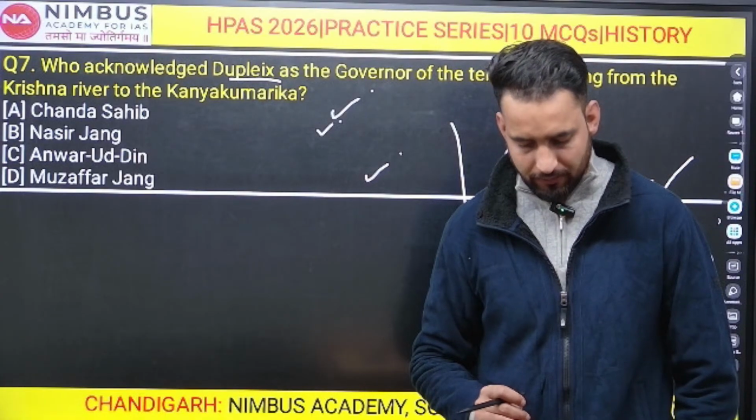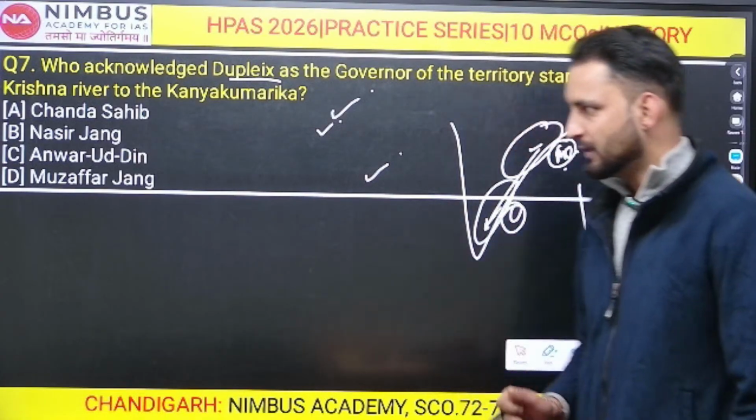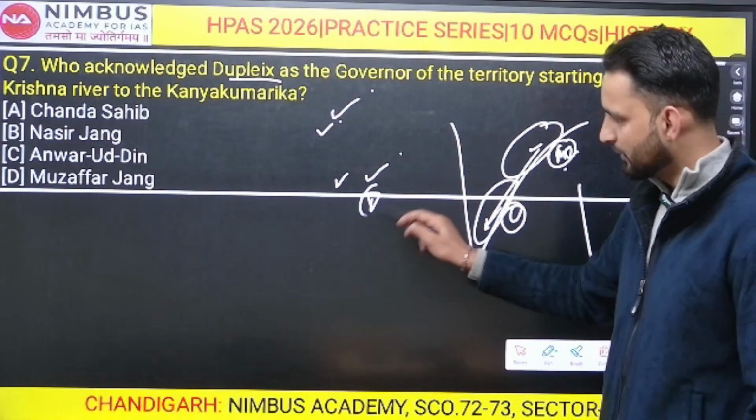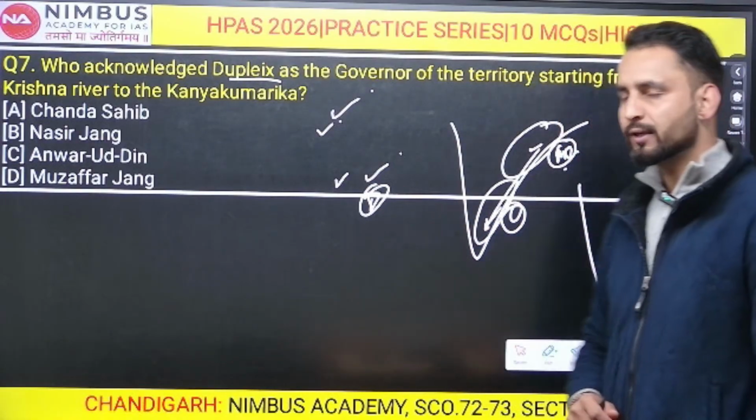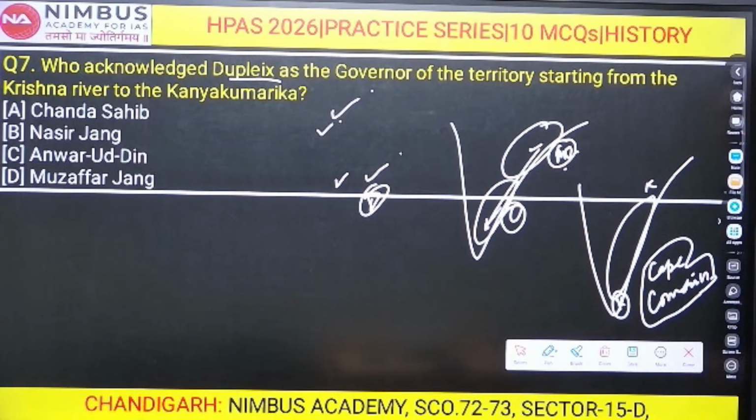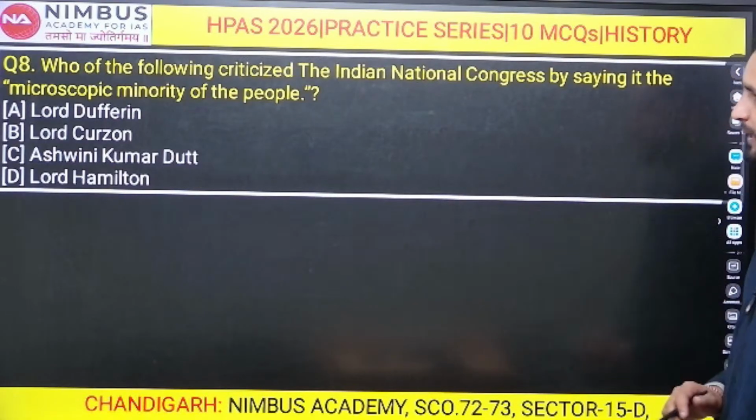Kanyakumari. All right. No, it is not going to be C. It is Muzaffar Jung. Option number D is absolutely right. Muzaffar Jung has appointed him as the governor of the territory starting from the Krishna River up to Kanyakumari. All right. Keep it in mind. Very important. Next is question number 8.